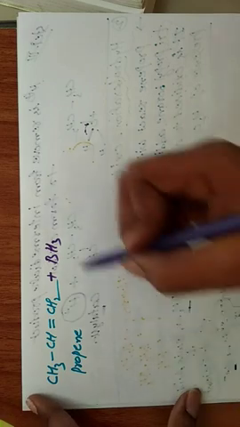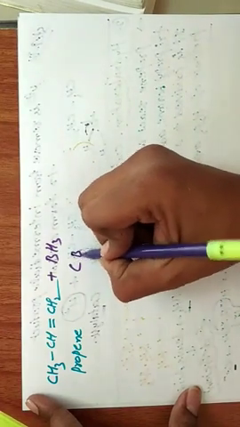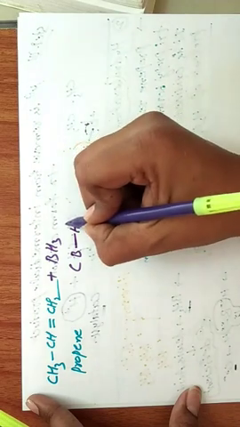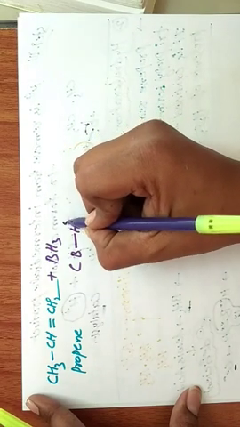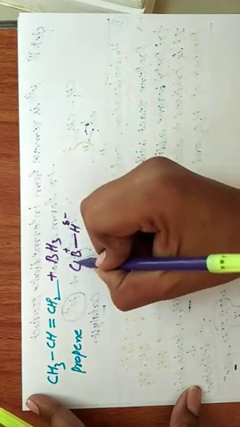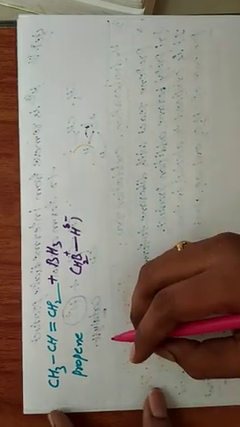How does it react? In BH3 two parts are there. Yes or no? Two parts. What are those? B and hydrogen. This is delta negative and this is delta positive. BH2 this. In propene also two parts are there.